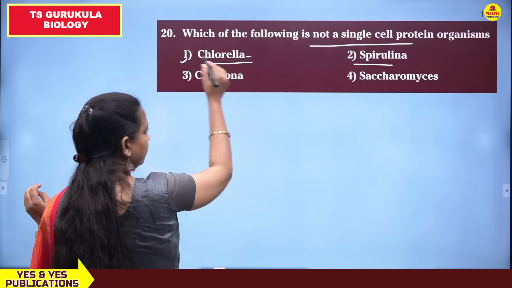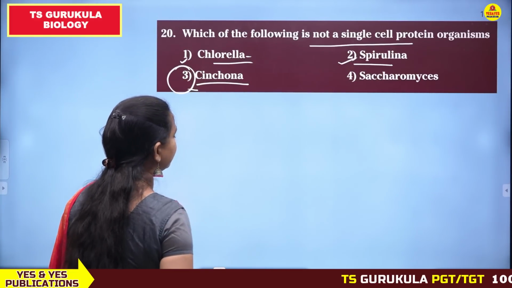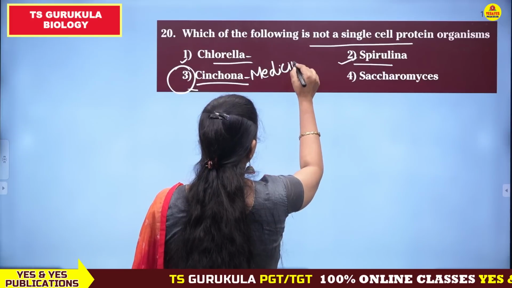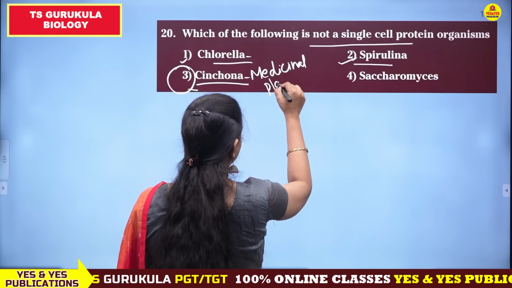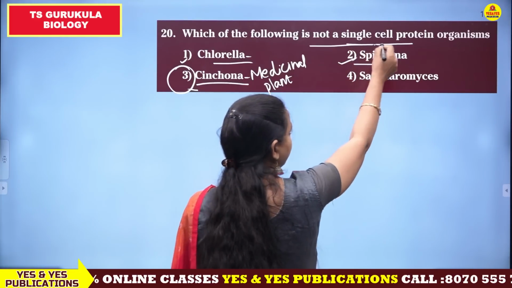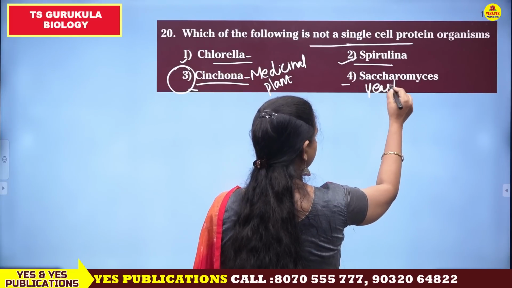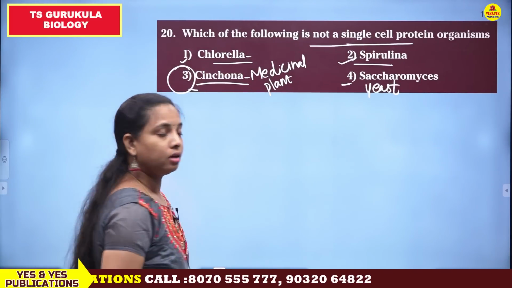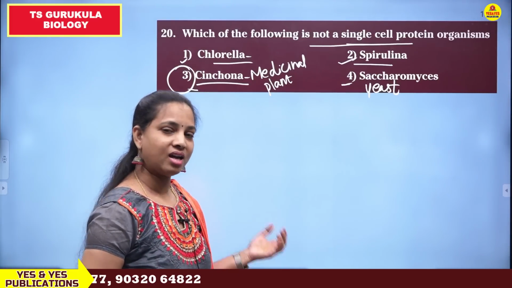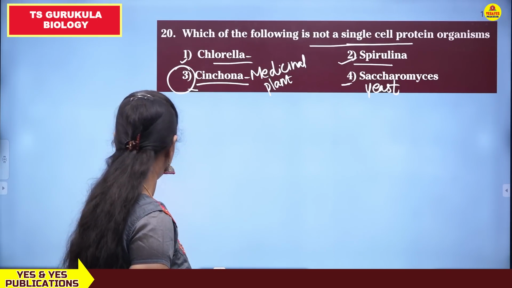So these two are single cell proteins. Cinchona is not a single cell protein, it is a medicinal plant. It is not a unicellular organism. Only unicellular organisms can be used as single cell protein. Saccharomyces means yeast, and it can also be used as SCP. So among the given options, the one that is not SCP is cinchona. It is a medicinal plant with some antibiotic properties and can be used for treating diseases. So the third option is correct.